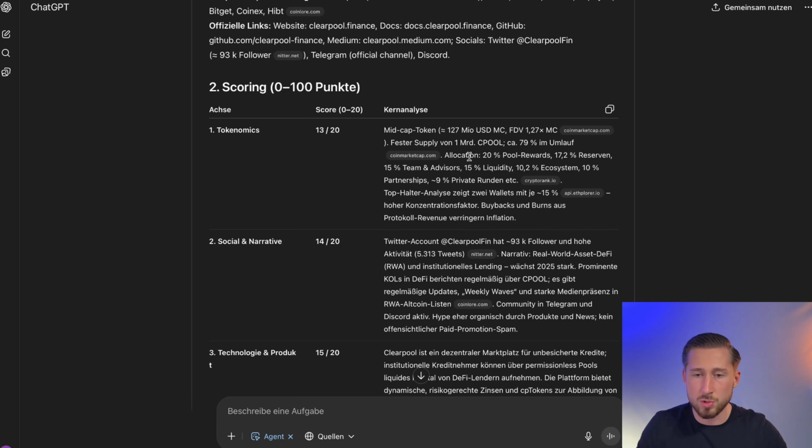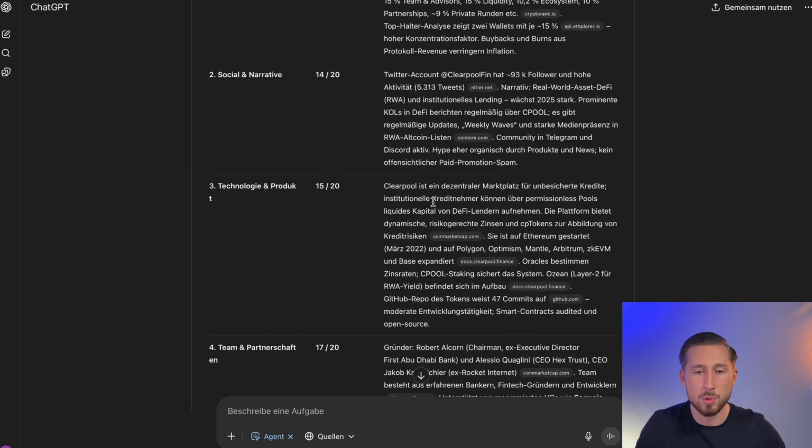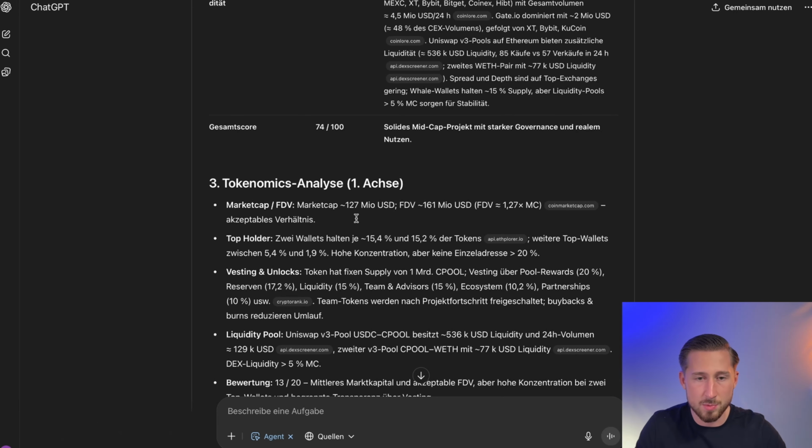And that, for example, is also a big advantage, where I would say many beginners have trouble reading on-chain data. For example, we see that the top holder analysis shows 2 wallets, each holding 15%. So you really have to consider how deep this analysis goes. I would venture to say that 90% of the general public, 90% of retail investors, you can include yourselves here. How much research do you actually do before making an investment decision? So I think this can definitely be a big help for many people because it also saves a lot of time. Otherwise, as mentioned, you can see the reference value here.